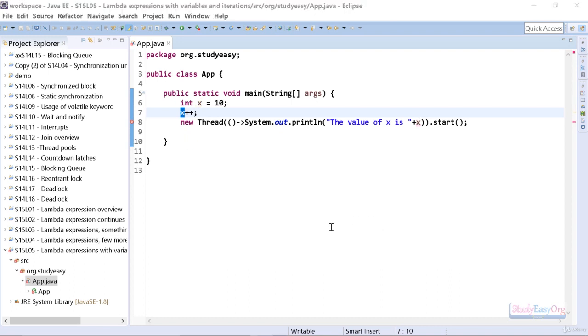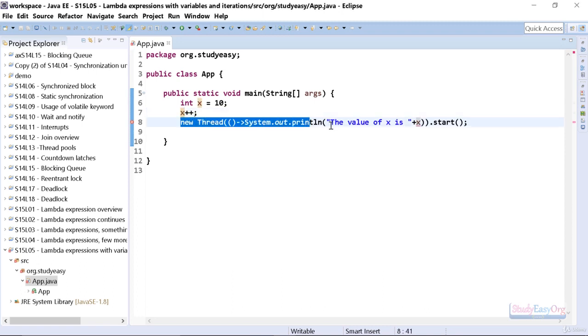Now friends, when we are making use of a lambda expression, this could be a thread, this could be a lambda expression for some other functional interface, but the major point is that when we are executing this operation x++, it might happen that the sequence of execution is different. Why?